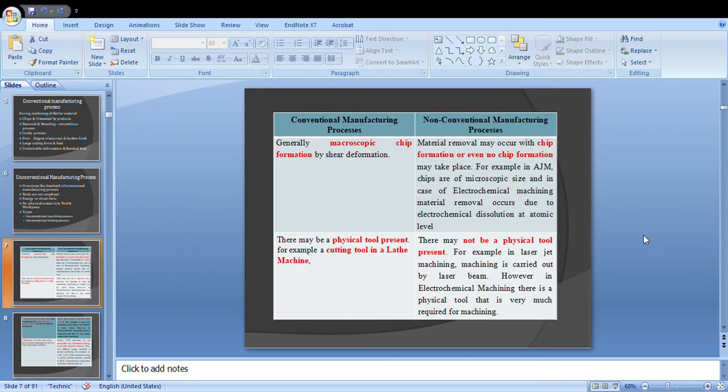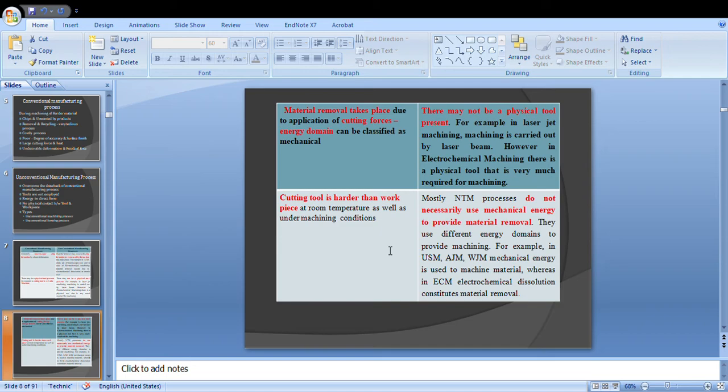This is the general difference between a conventional manufacturing process and a non-conventional manufacturing process. You just have a look at that red area. This is the key point. Here macroscopic chip formation will be there. Here no chip formation will be there. The second point is that there is a physical tool present. Here there won't be any physical tool present. Here the material removal takes place due to cutting forces. Here there won't be any physical tool present.